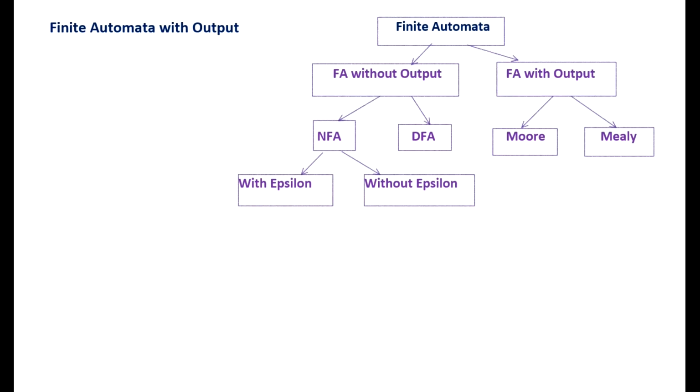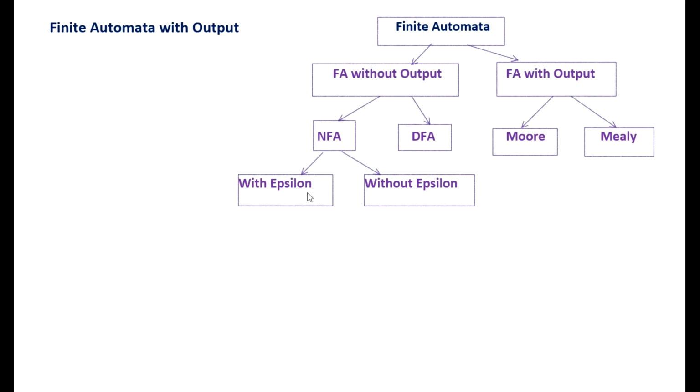Everyone, this session is about finite automata with output. First, we will see the classification of finite automata. Finite automata is divided into two categories, that is with output and without output. Till now we have discussed DFAs and NFAs. These two come under the category of finite automata without output.